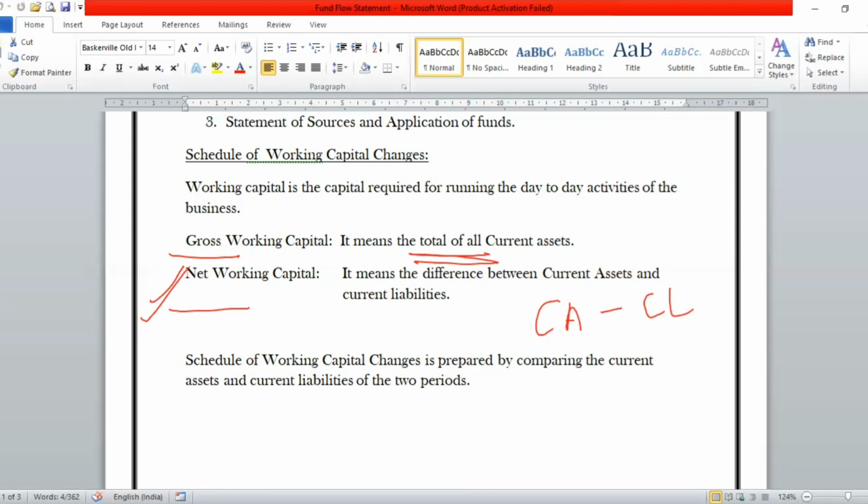Now, how is the schedule of working capital prepared? For this, you need the balance sheet of two periods. As already discussed at the start, you need to compare the two balance sheets. Out of the figures of those two balance sheets, you will be able to prepare the statement. So again, for this schedule also, you need two balance sheets, or you need the record of current assets and current liabilities of two periods. Only then would you be able to know the difference between the working capital of one year and that of the second year.